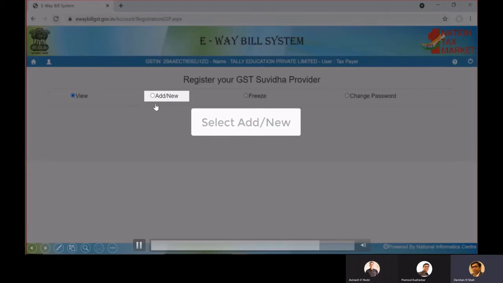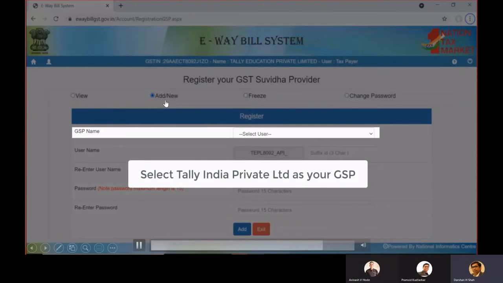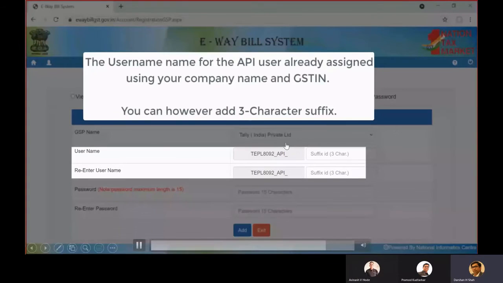Now here I'm selecting the GSP. Which GSP am I selecting? I'm selecting Tally India Private Limited. Friends, this is very important. The username for the API user is already assigned using your company name and GSTN number. So here you will see something like your company name or some prefix from there, then some number, maybe from your PAN or GSTN number, then underscore API underscore.